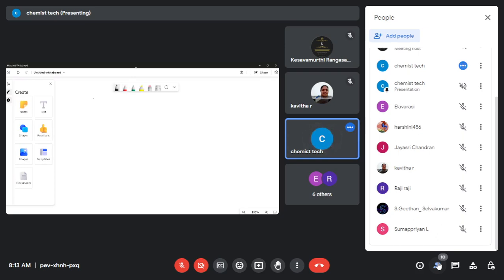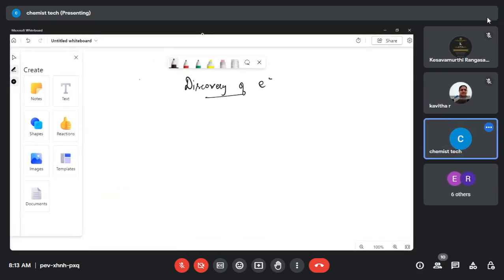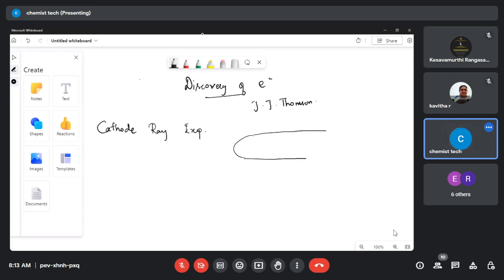So, about the discovery of the electron. Any idea who discovered the electron? J.J. Thomson only discovered the electron, based on the cathode ray experiment. For this experiment, he took a glass tube like this. This is a glass tube fitted with one negatively placed electrode, and on the other side a positively placed electrode.